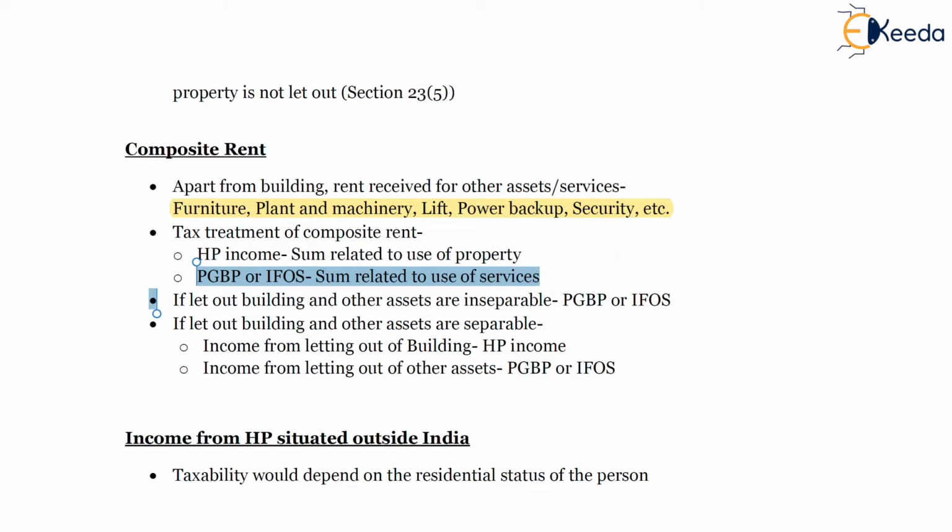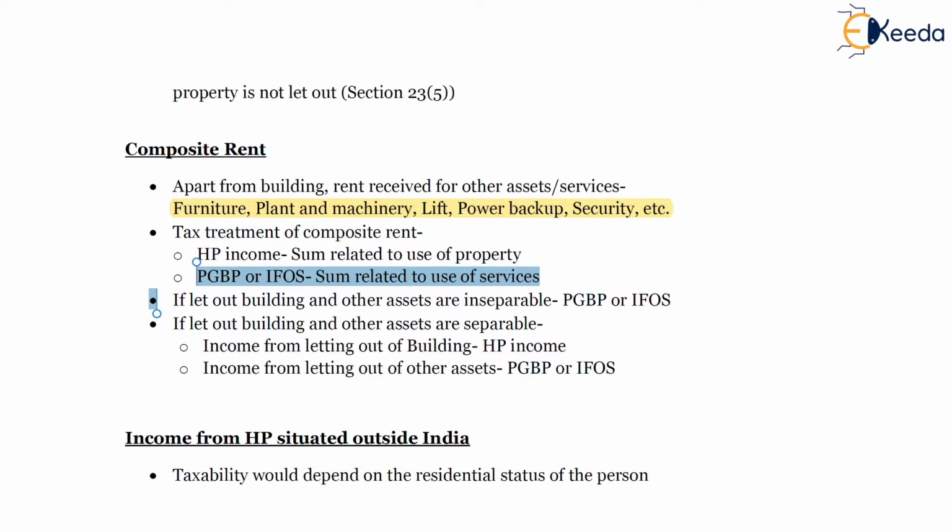So in an ideal scenario, if both the figures can be separated, then in those cases the rental income will be charged as house property income and other services will be charged either as business or profession income or income from other sources depending upon the nature of the services.